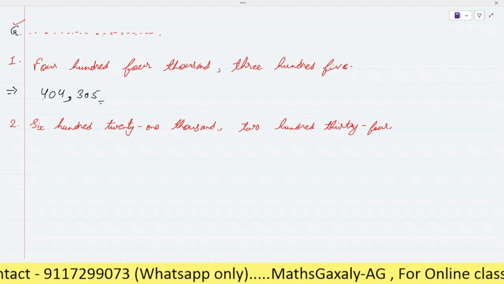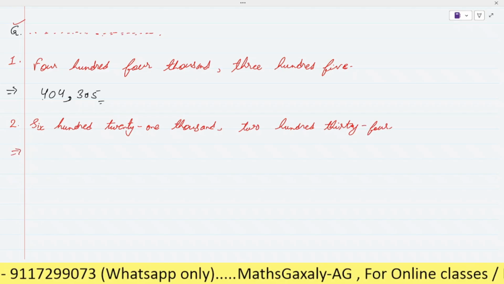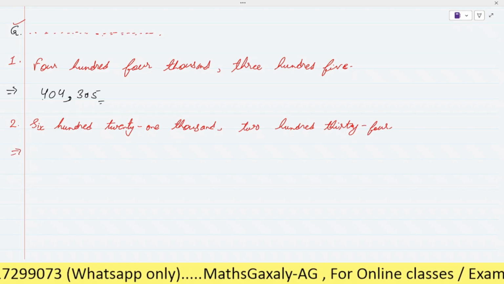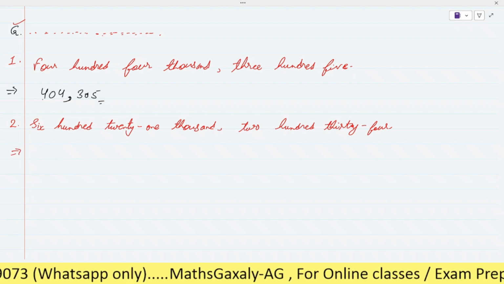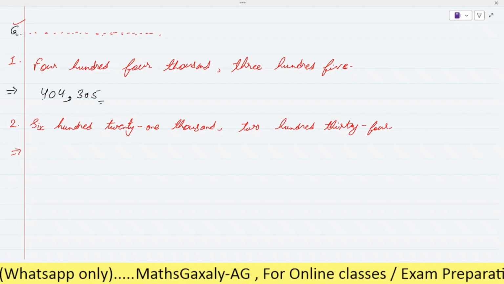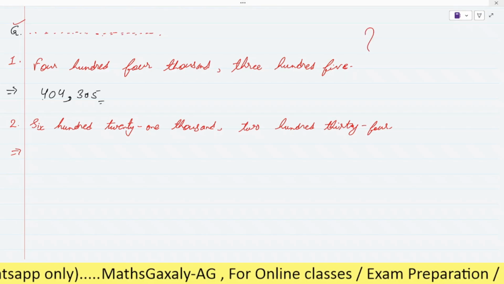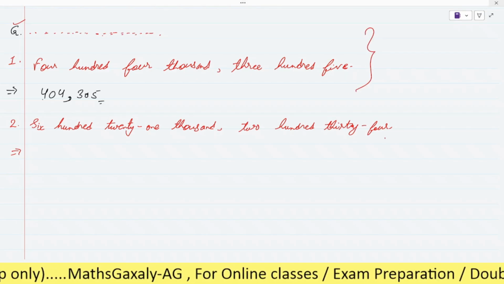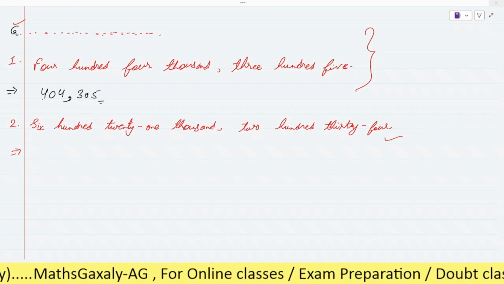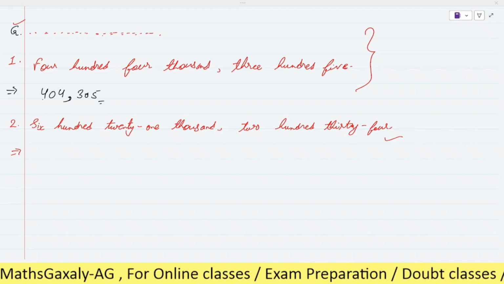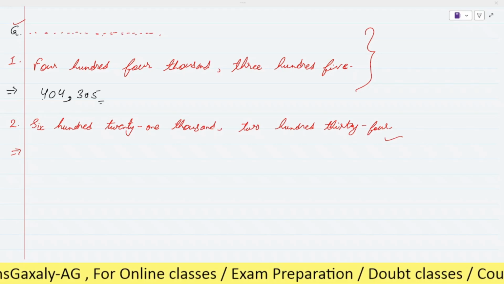Okay, is it clear? So can you do it by yourself? Then first note down this one, okay? And then do for the second one. Yes, please do it and send me the photo, right?